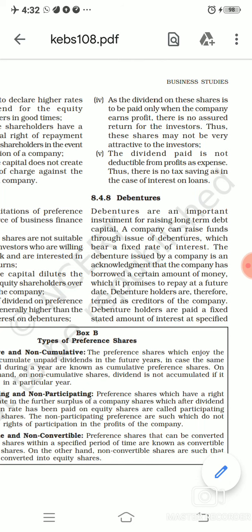Debenture is basically a way by which we raise funds as long-term debt capital. In the beginning of this chapter, I explained that we require funds for our business for a short period of time, basically for the day-to-day operations of our business, which is also called working capital requirement, and for a long period of time also, where we are required to invest money or funds in fixed assets, right?